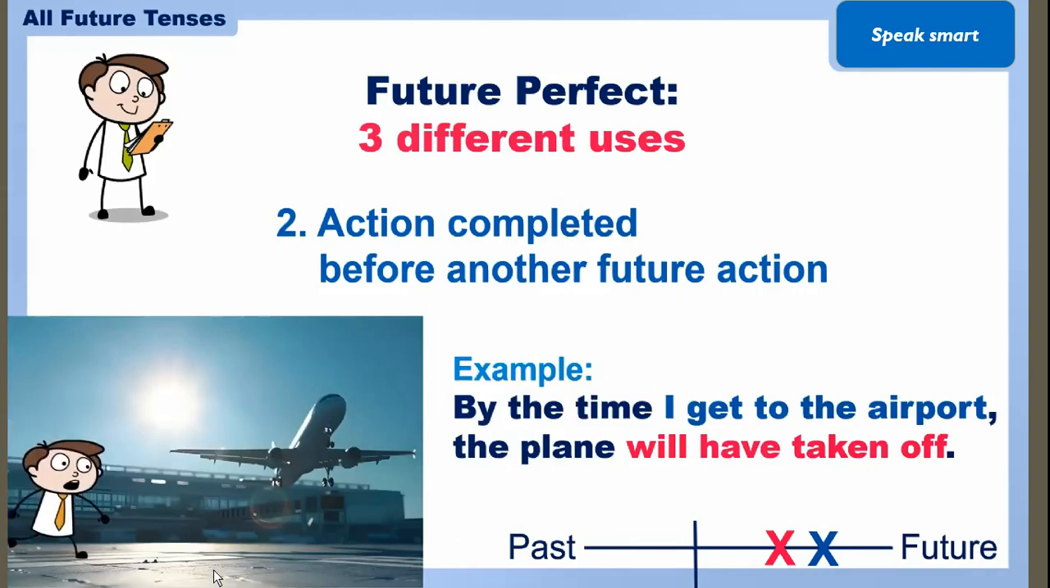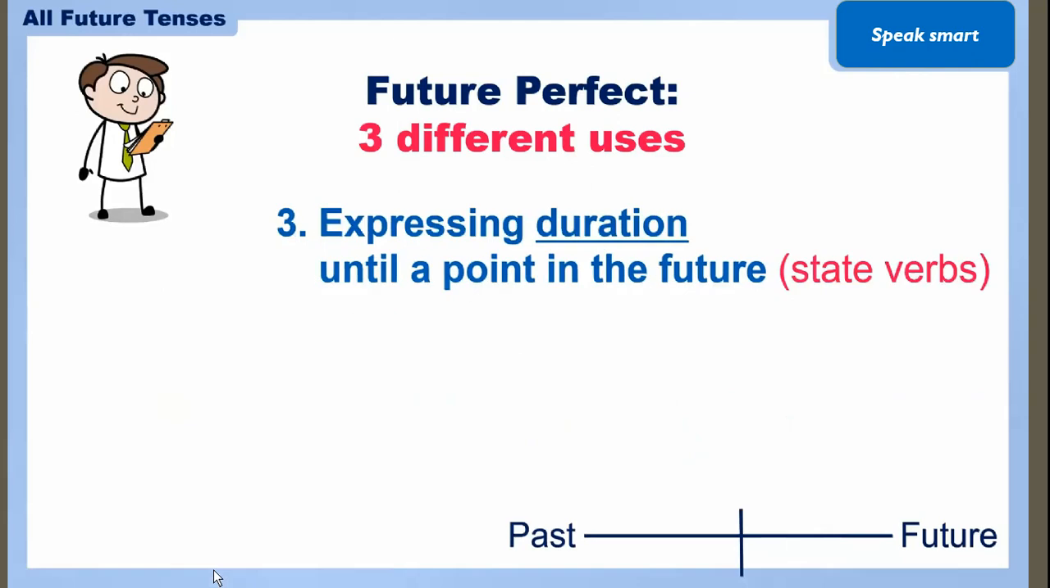By the time I get to the airport, the plane will have taken off. तो जब तक मैं एयरपोर्ट पे पहुंचा the plane जो था वो उड़ चुका था. So again here I am talking about two actions. One action is completed before another action. Okay, will have taken off. उड़ चुका था मेरे एयरपोर्ट पहुंचने तक.